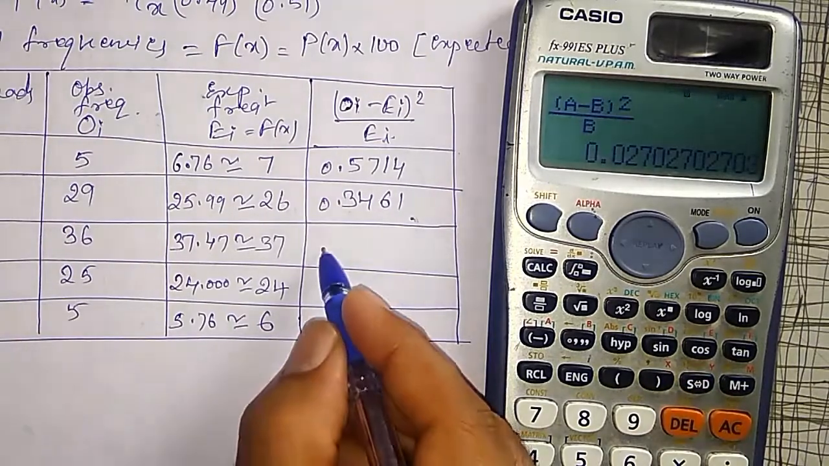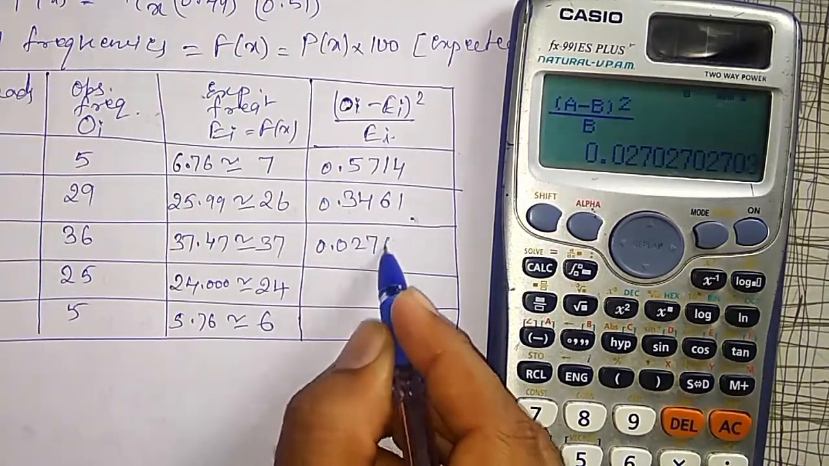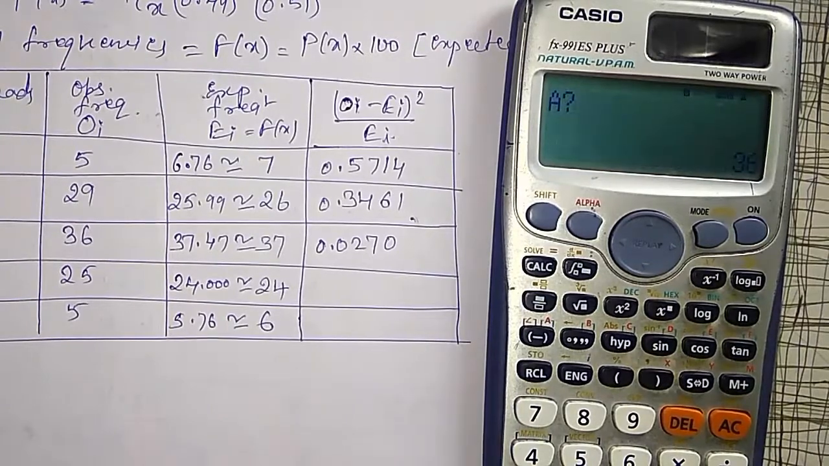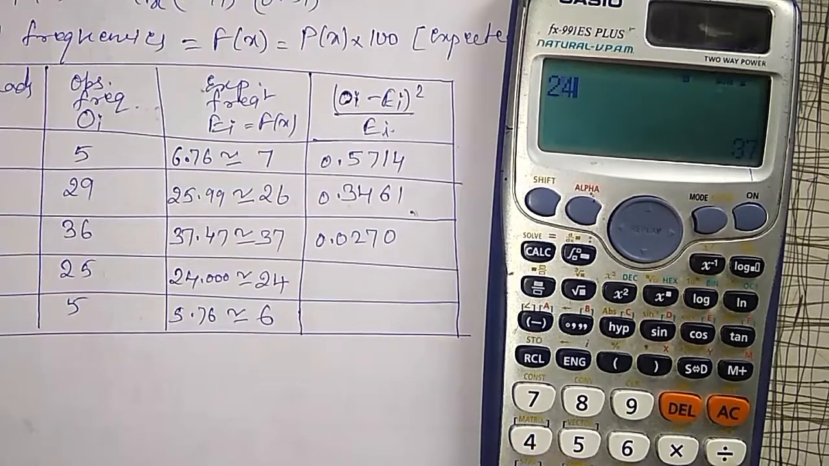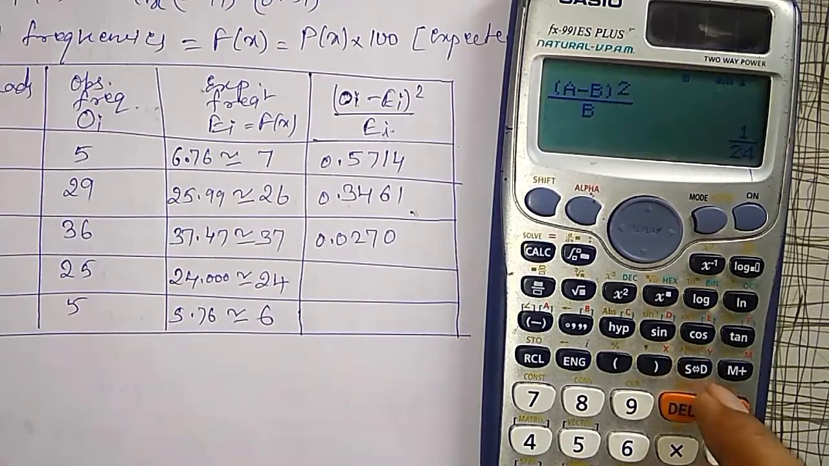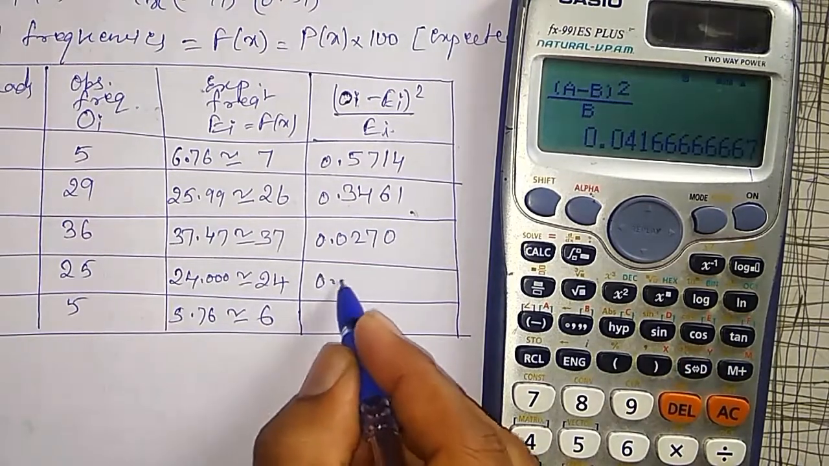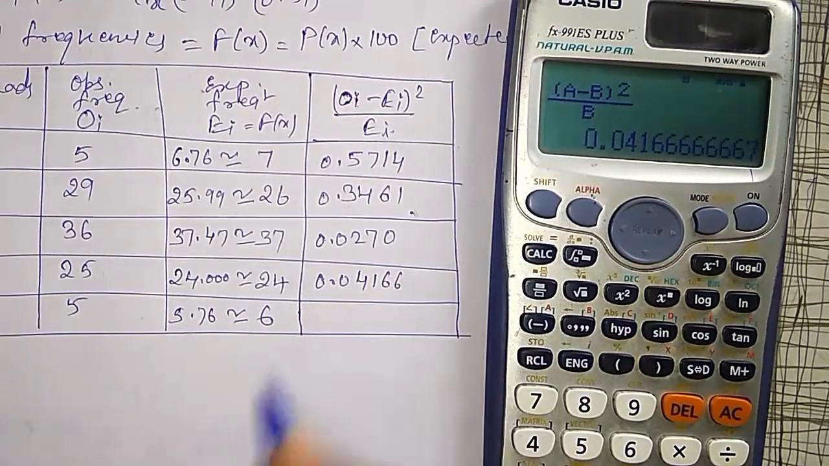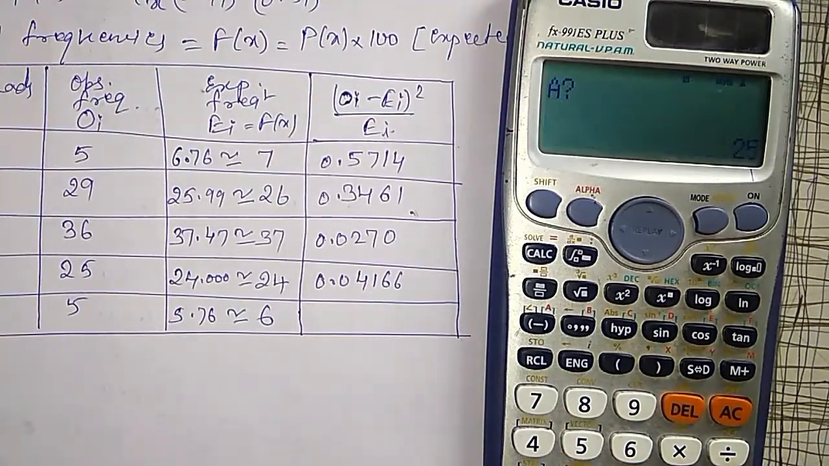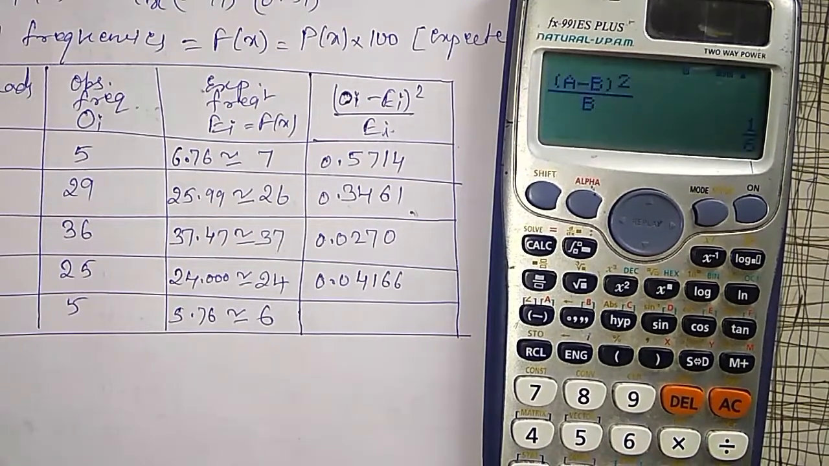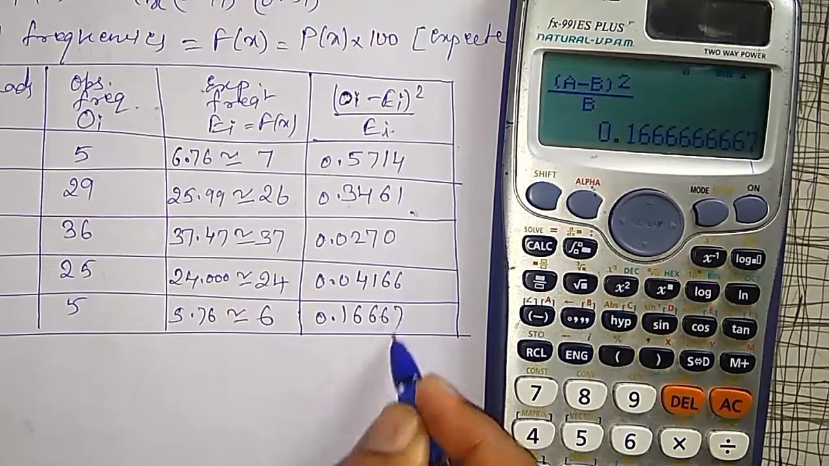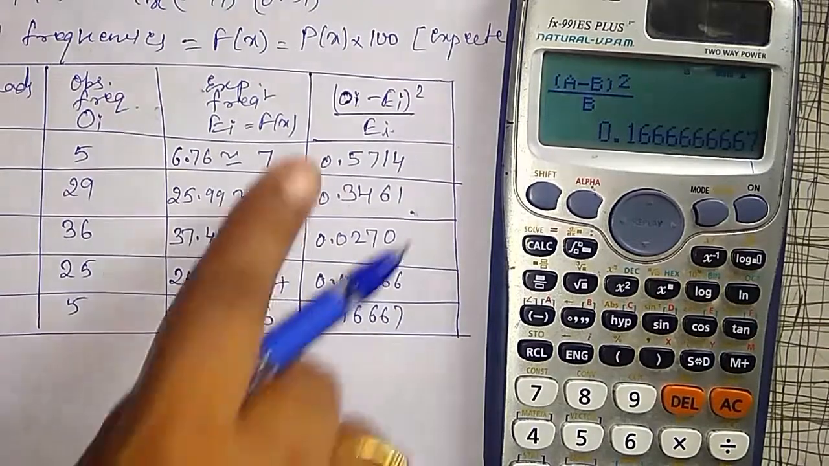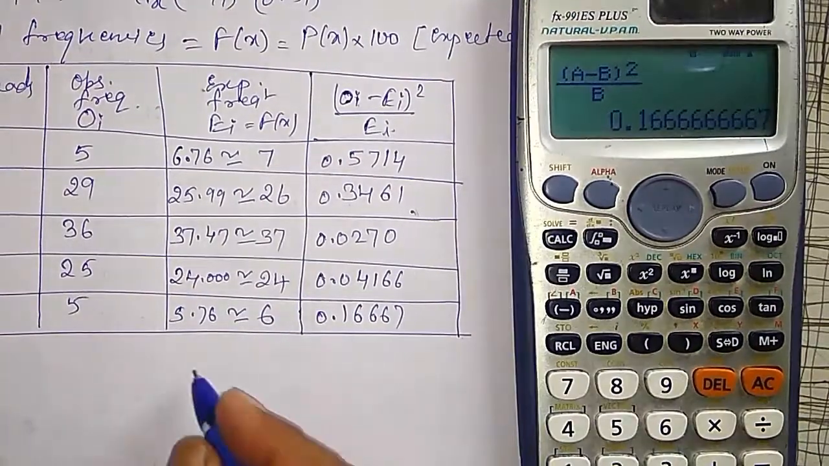Next, a is equal to 36, b equal to 37, and it comes out to be 1 by 37, that is 0.0270. Next, a again 25 and b is 24, comes to be 1 by 24, that is 0.04166. Then a equal to 5, b equal to 6, it comes to be 1 by 6, that is 0.16667.